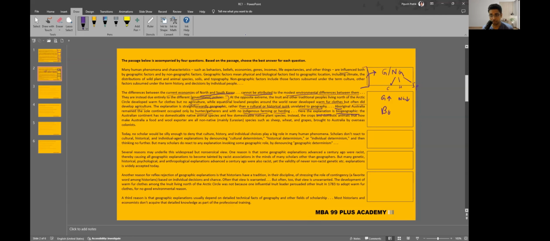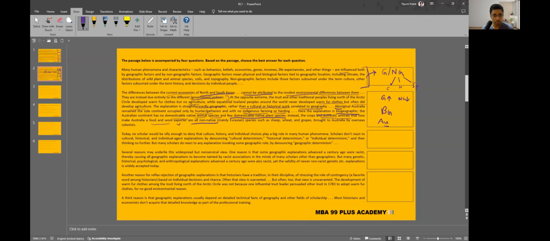So there is something called biogeographic. The Australian continent has no domesticable native animal species and few domesticable native plant species. Instead, the crops and domestic animals that now make Australia a food and wool exporter are all non-native. So here's the example of Australia as well. I'll just park it. I don't know why he has put it as of now.